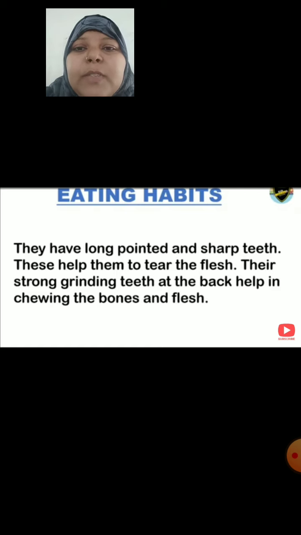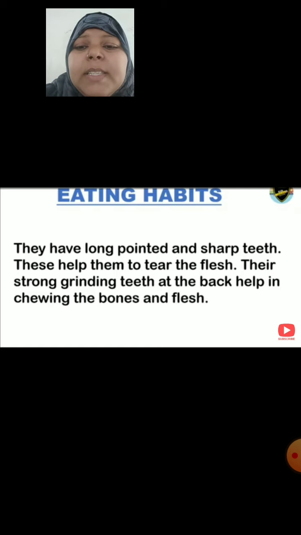As we all know, animals which eat flesh must have long pointed and sharp teeth, because the meat which is covered over the bone requires sharp and pointed teeth to remove it from that bone.